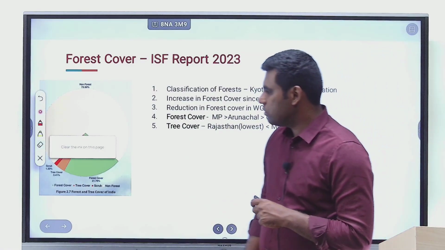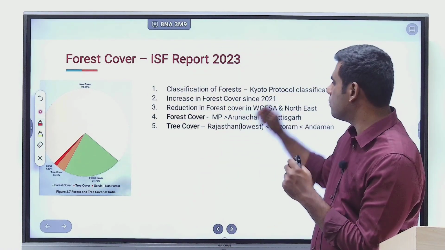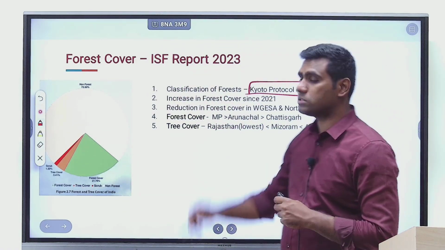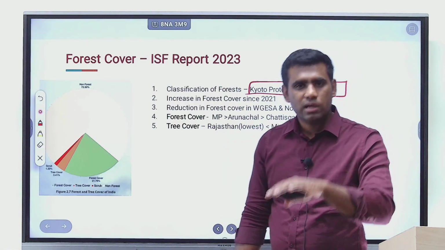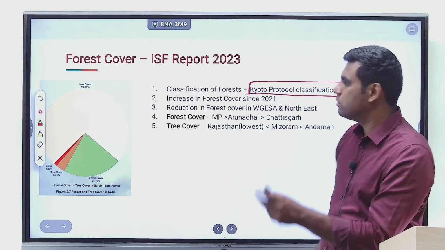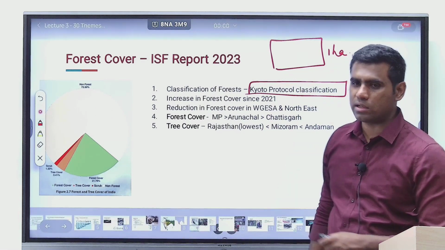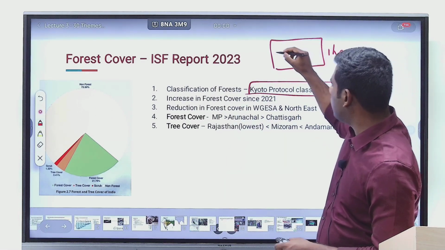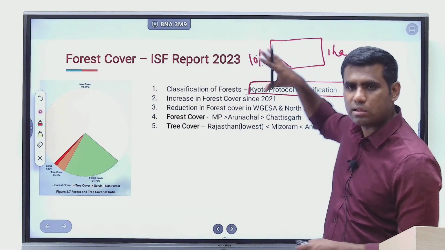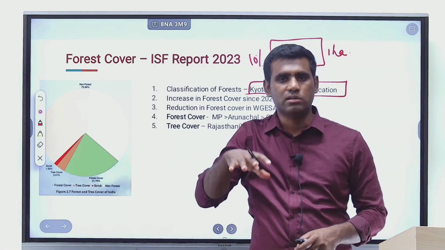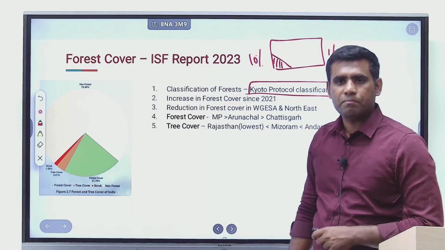So first of all, how do we classify a particular area as a forest? The criteria is actually given in the Kyoto Protocol of 1997. How do you measure forest? There has to be some criteria, some classification. So you take an area of 1 hectare, right? In this area of 1 hectare, at least a minimum of 10% of the land should have a green canopy. When you observe it from a satellite, it should be greenish. Minimum 10%, maximum it can go up to anything, right?